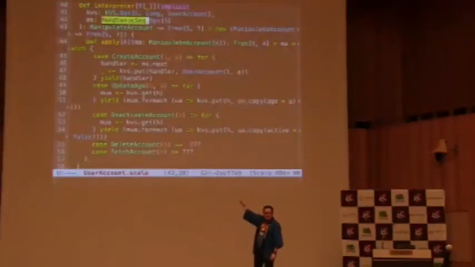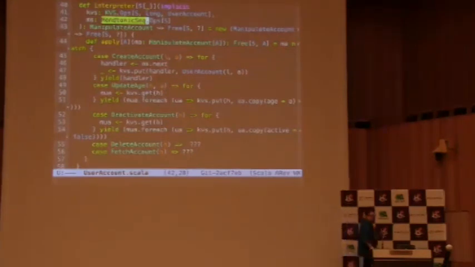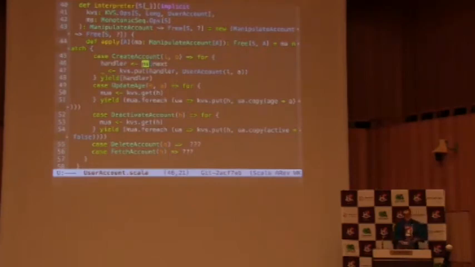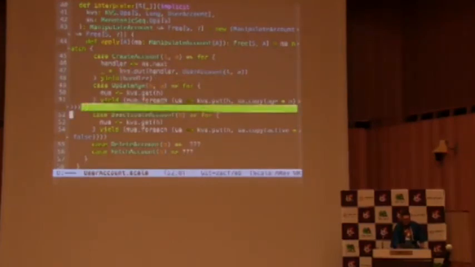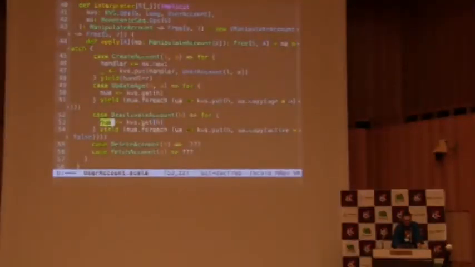And now our interpreter is amazingly easier to comprehend, because create account, well, you just called monotonic sequence next, and you get the handler. And then you create a user account and put it into key value store. When you deactivate account, well, you fetched that user by that handler, so you get a maybe user account. And depending on whether that user exists, yes or not, let's say it does exist, then you just change its flag active to false. And that's what it is.